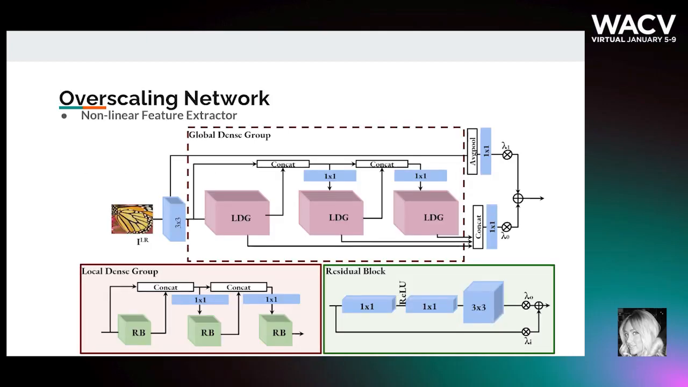To solve these drawbacks, we propose the OverNet, which is composed of a feature extractor and an overscaling module. As you can see in the figure, our feature extractor is followed by a recursive structure based on residual blocks. The output of each residual block is concatenated with the output of the preceding block and sent to a one-by-one convolution to reduce the dimensionality and suppress the redundant information.